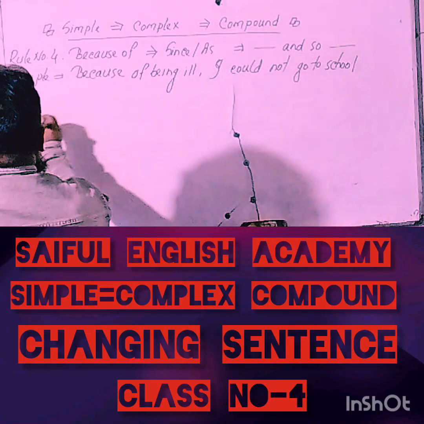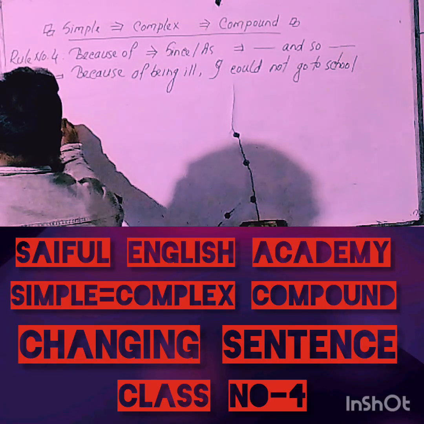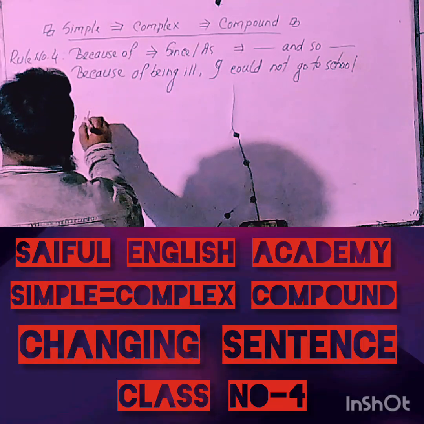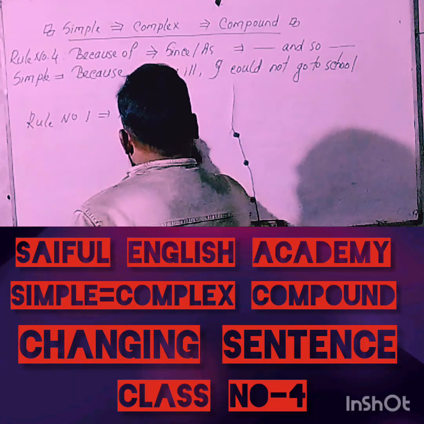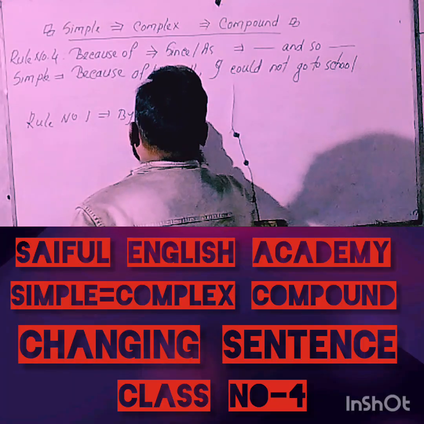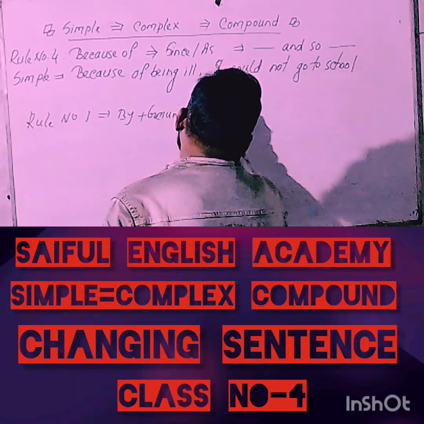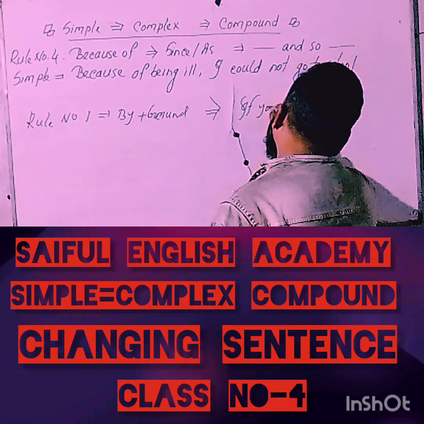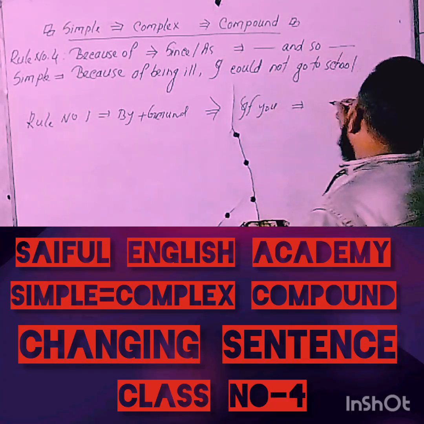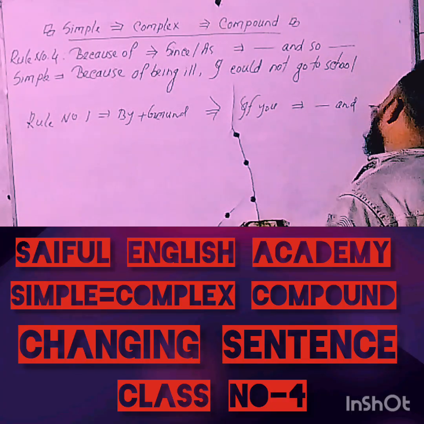Rule number one was that by plus gerund is equal to if you, and.